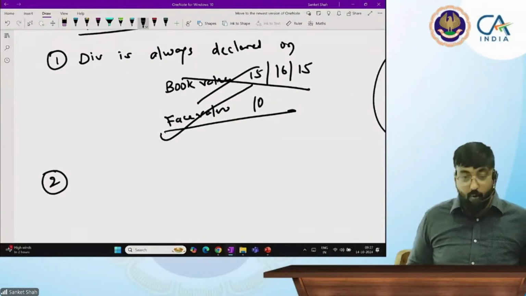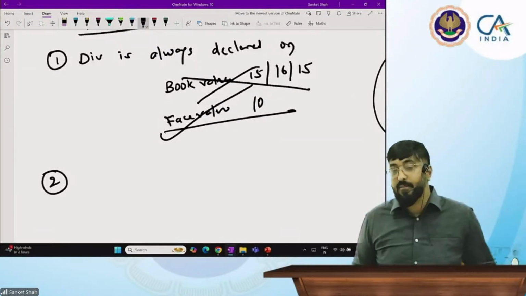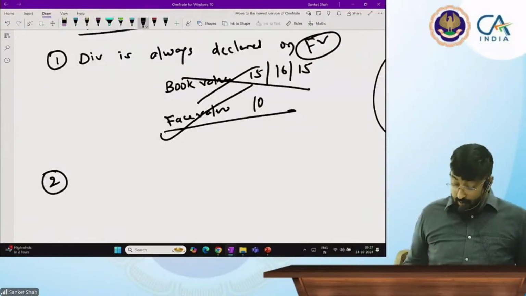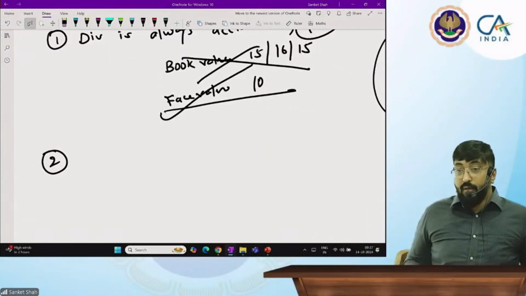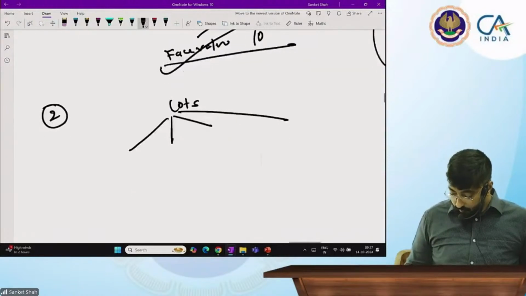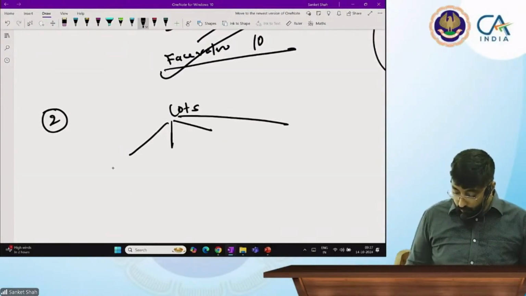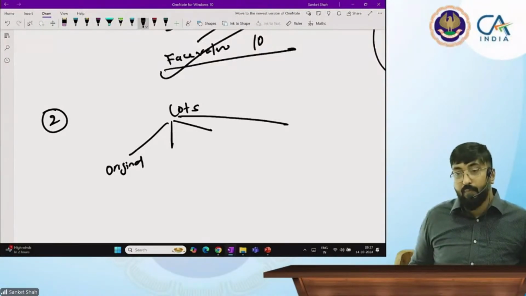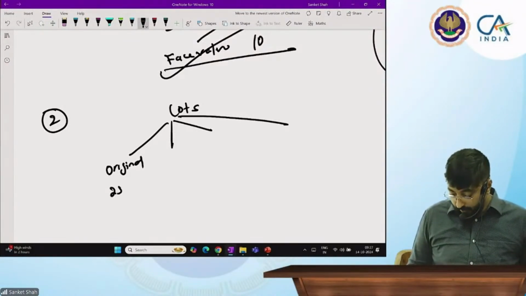Second important point. I hope you are writing it on the rough pages. So it is declared on face value. Now, Rishita, how many lots do we have? Sir, 4. One, originally how many shares, beta? 25,000.